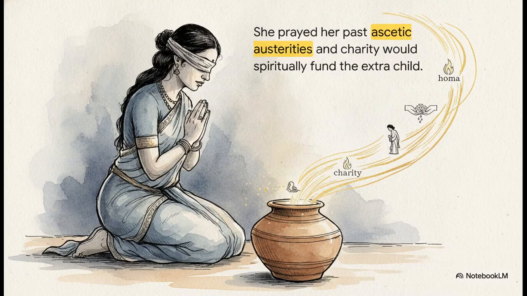spiritual joy. To try and manifest this desire, she starts this intense, silent prayer. She's essentially taking an inventory of her entire life's karma. She silently bargains, thinking that if she has ever practiced ascetic austerities, if she has ever given anything in charity, if she has properly performed the sacred fire rituals, or if she has simply gratified her superiors with respectful attention, if literally any of those good deeds hold merit, then let the fruit of those acts be a daughter. She is doing everything she can to spiritually fund the birth of this extra child, while the physical division is happening right in front of her eyes.